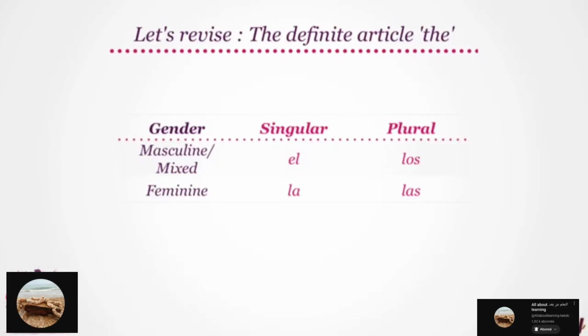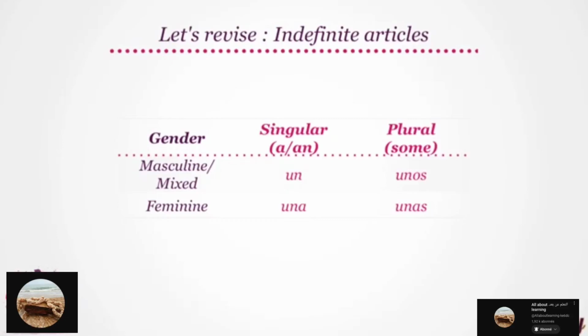Let's look at the definite article the first. With masculine noun in singular form, the translates to el. While with masculine or mixed nouns in plural forms, the becomes los. Moving on to the feminine forms, with feminine nouns in singular form, we use la. While with feminine nouns in plural form, we use las. One more time. Las. Great. Let's now look at the indefinite articles.